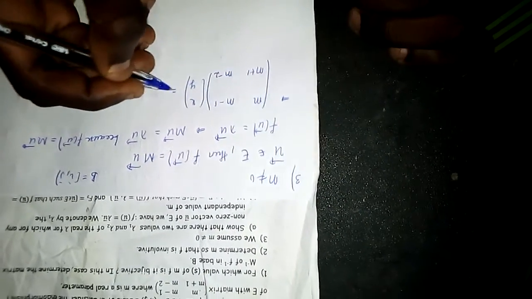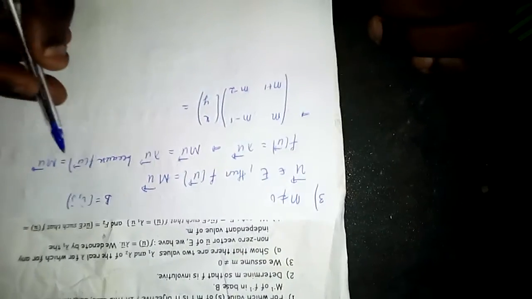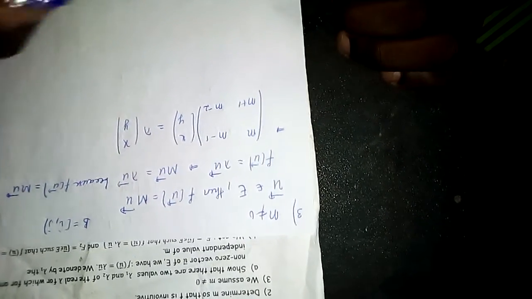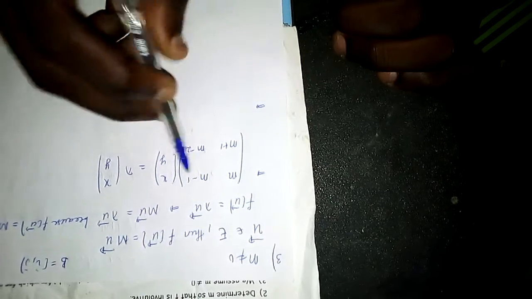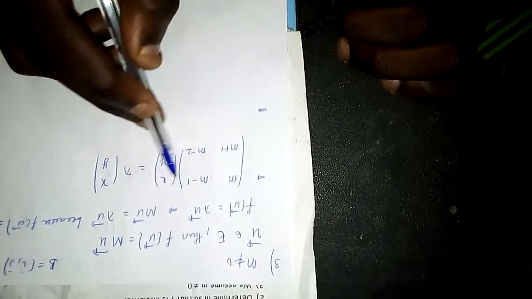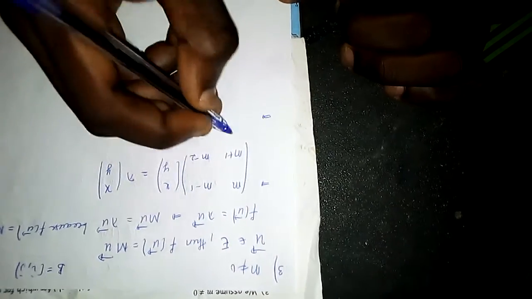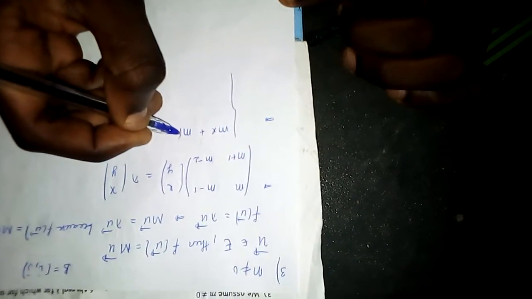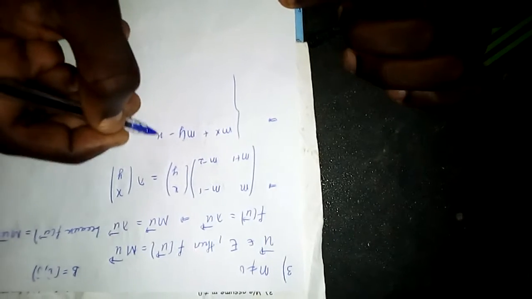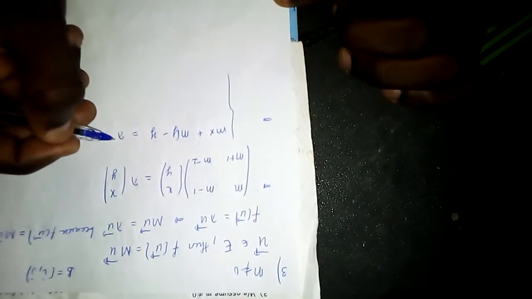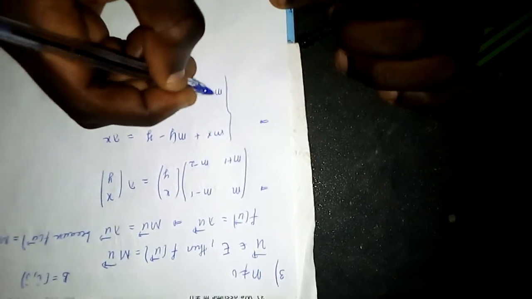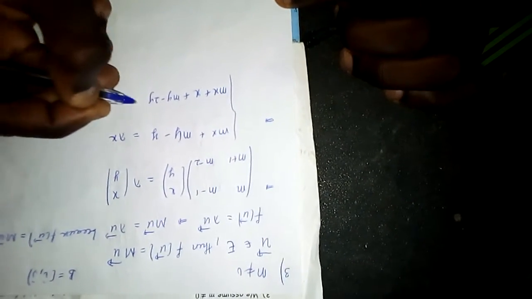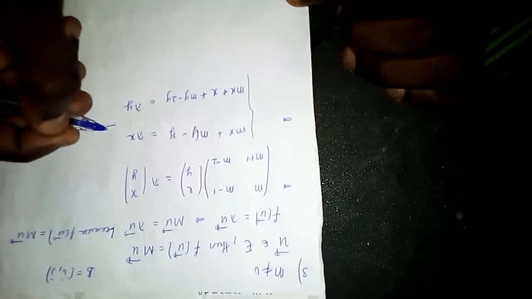Let me put x, y, and I equate it to lambda, a real parameter, times u, x, y. So we can do the matrix multiplication. This times this plus this times this is equal to lambda times x. So mx plus my minus y equals lambda x, and then mx plus x plus my minus 2y equals lambda y.